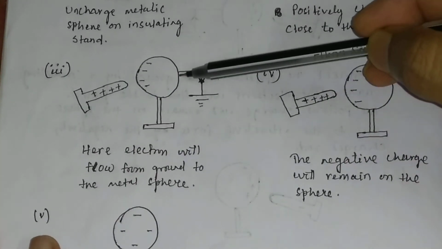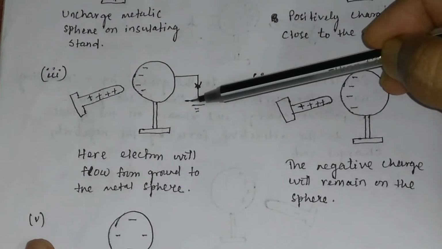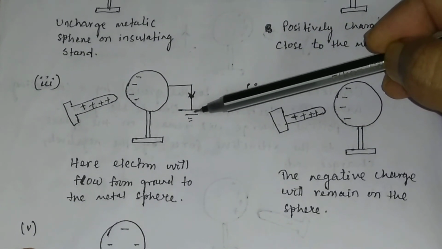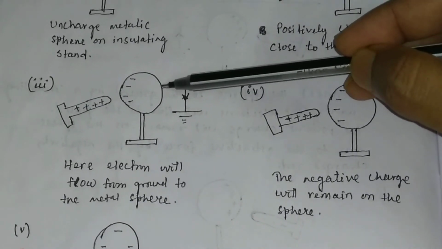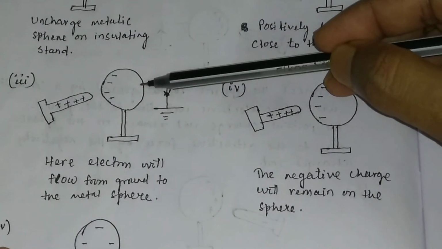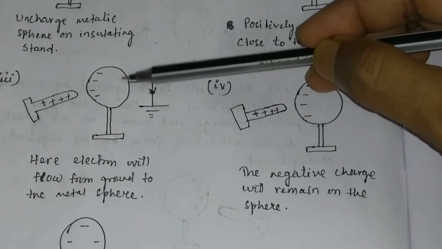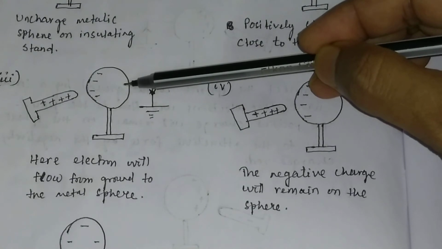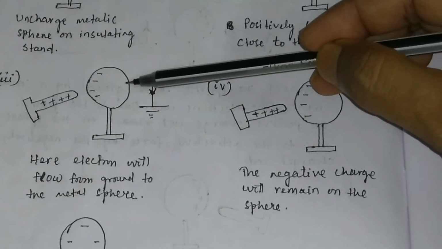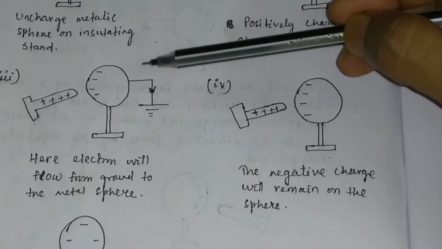Now you connect this metal sphere to the ground by means of a conducting wire. When you connect it, electrons will flow from the ground to the sphere, because the sphere is at a positive potential and the ground is at a negative potential. Electron concentration is more on the ground side in comparison to this side.